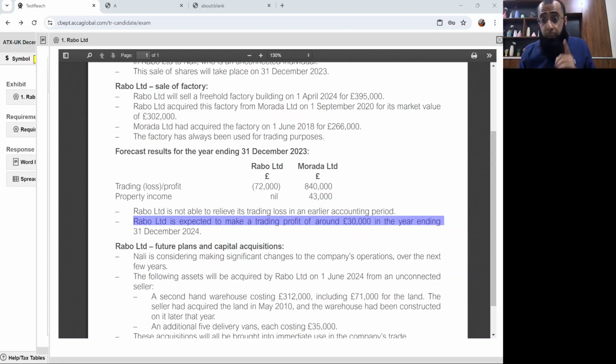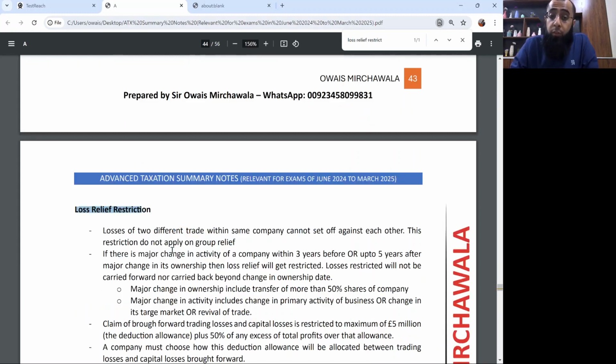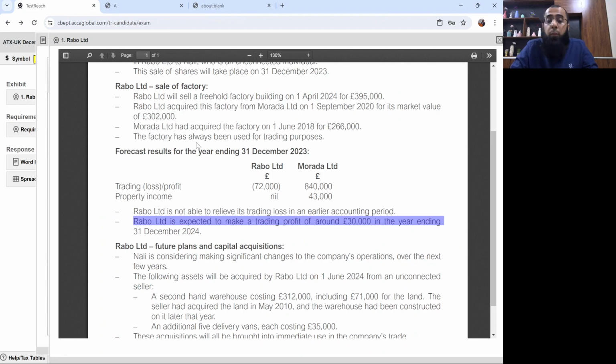And one more important thing which you need to understand is that there is a significant change in ownership. If there is a significant change in activity of the business in the next 5 years, the loss relief gets restricted. If you remember the loss relief restrictions, and if you're forgetting, just go to the summary notes and write here: loss relief restriction. The loss relief restriction is that if there is a major change in activity of the company along with a major change in its ownership, the losses get restricted. It's 3 years before or 5 years later on. So obviously the 3 years before situation is not applying here, but if there is a major change in activity in the next 5 years, the loss relief will get restricted.